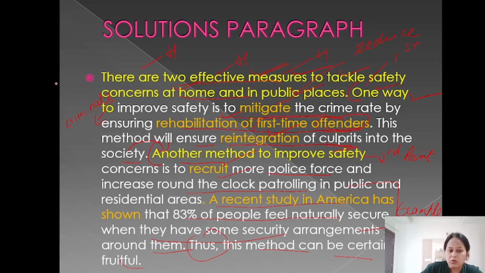So again, what we want is proper heading, then first point, then explanation, then second point, then explanation. Or you can give result, or in any way you have to explain whether you give result of this or anything. So this is what is important. Again, 2 solutions only, with good vocabulary, proper ideas, proper format, heading, first point, explanation, second point, explanation, 5-6 lines for one, 5-6 lines for another. And this is what you do in all the types.